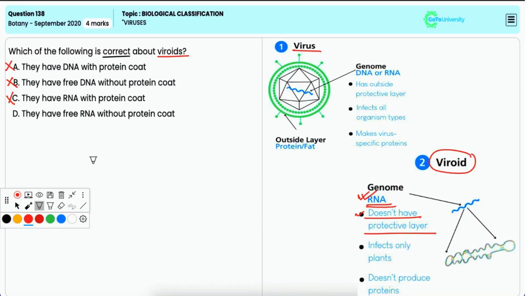Option D, they have free RNA without a protein coat. Now, viroids are the simplest known infectious agents which consist of a short strand of circular single-stranded RNA without any protein coat, that is the capsid, and they rely solely on their RNA for replication and infection. Hence, it is the correct option.